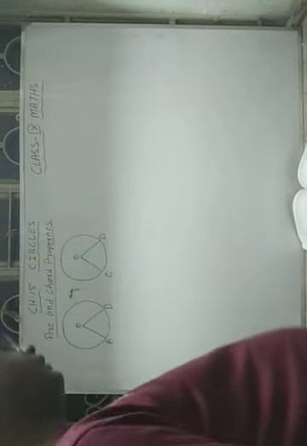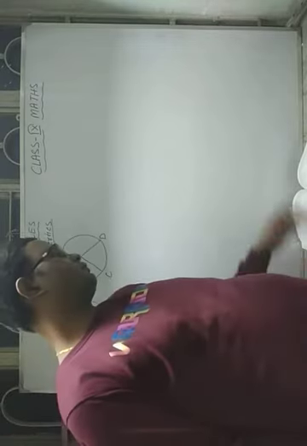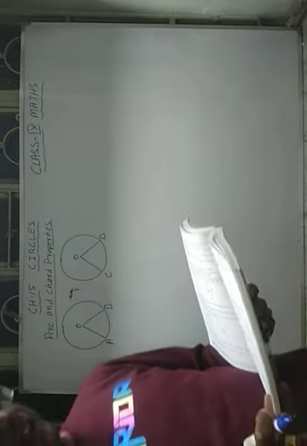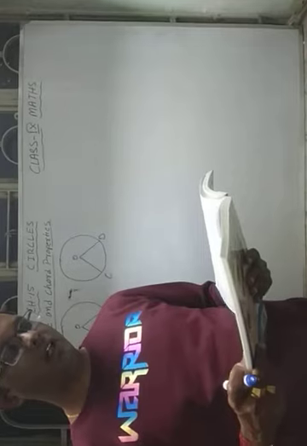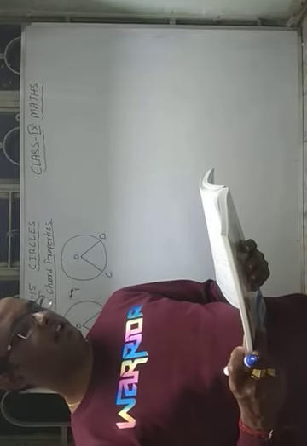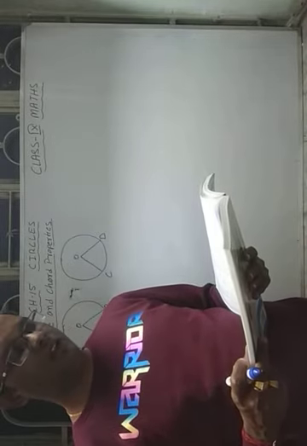Now it is said that equal circles, meaning the circles whose radii are the same, if two arcs obtain equal angle at the center, then they are also equal.